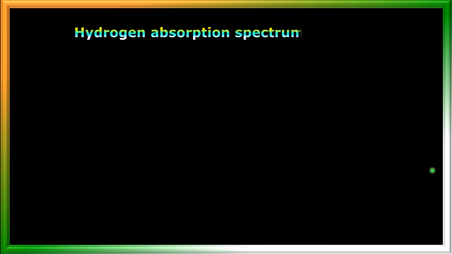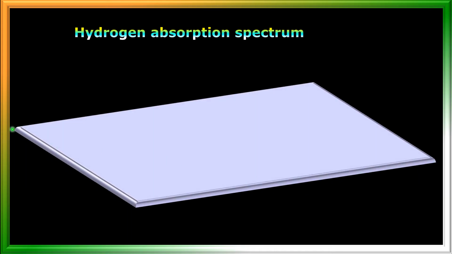Now I am going to explain the formation of hydrogen absorption spectrum. Okay. See here. This is a plane surface or the surface of a table on which I am going to place a wooden slit. Isn't it? So the wooden slit makes the light passing through it as a fine beam of light or a narrow beam of light.